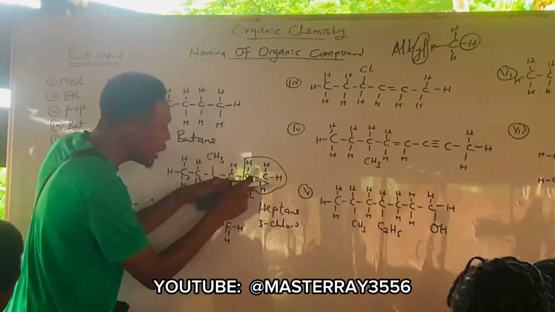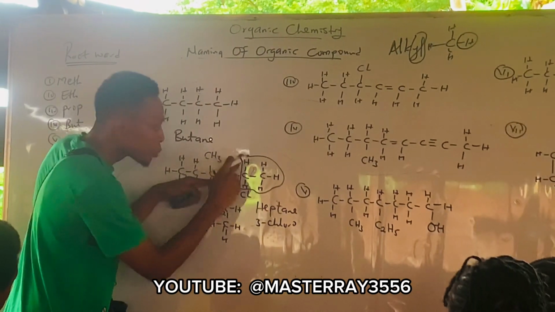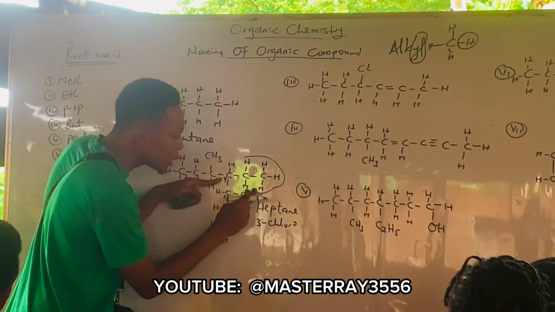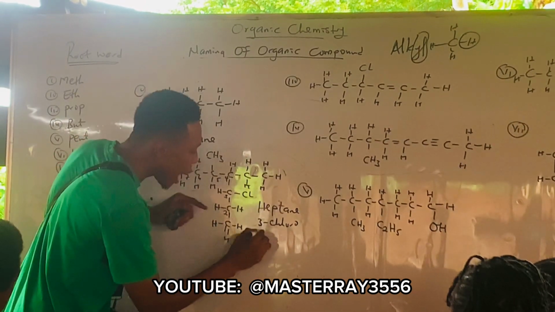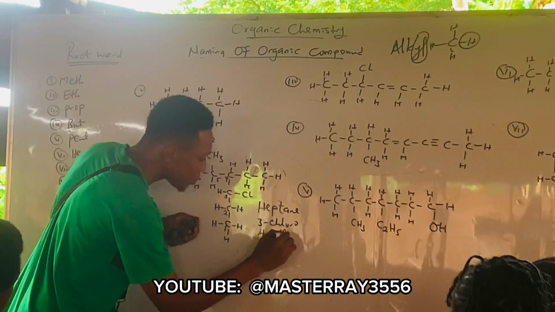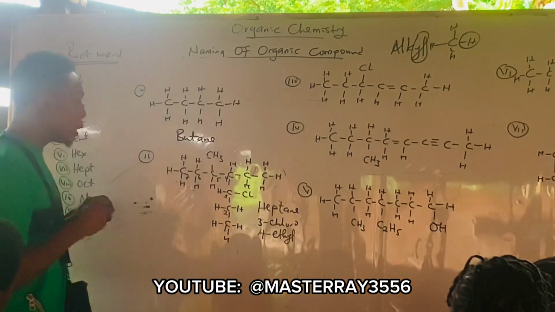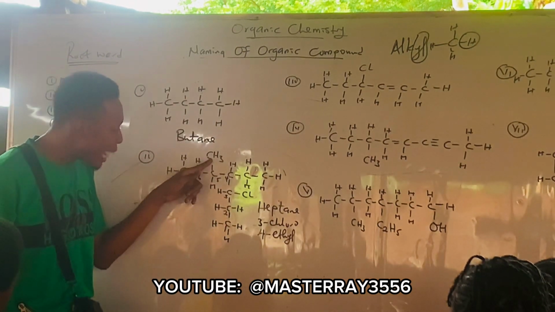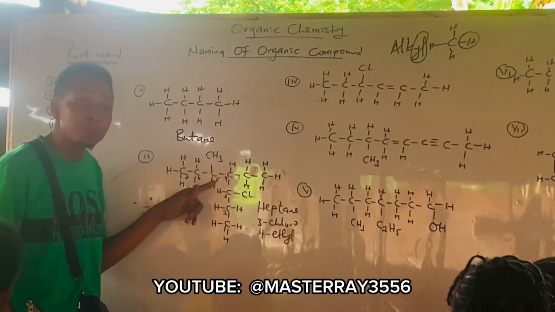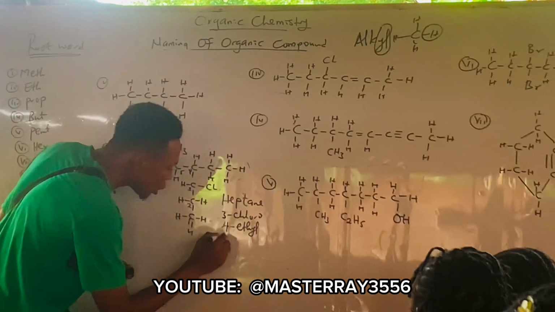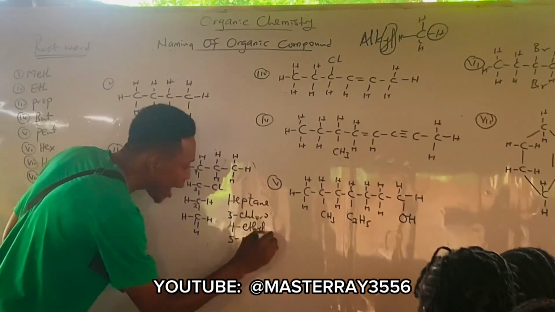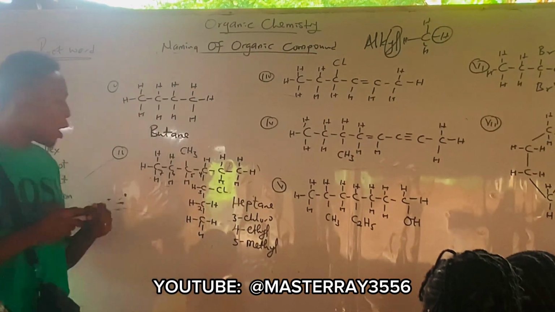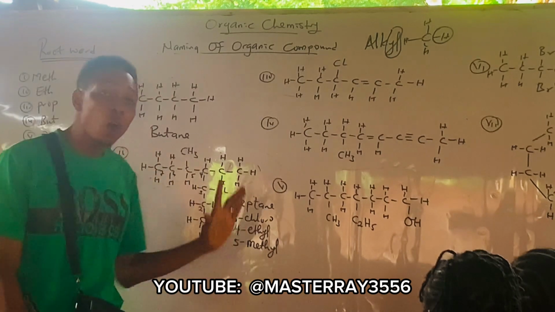So your ethyl is attached to carbon 4, so we have 4-ethyl. Then the next thing, our methyl is on which carbon? Carbon 5. So we have 5-methyl. Now, we are done identifying all of them.